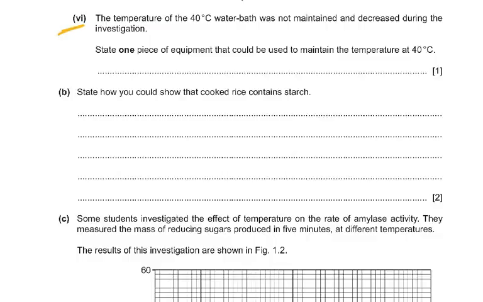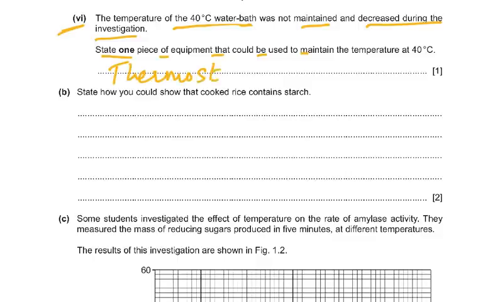Then coming to part 6, the temperature at the 40 degrees Celsius water bath was not maintained and decreased during the investigation. State one piece of equipment that could be used to maintain the temperature at 40 degrees Celsius. Well, that's very simple. Thermostatically controlled water bath. You use a thermostatically controlled water bath.